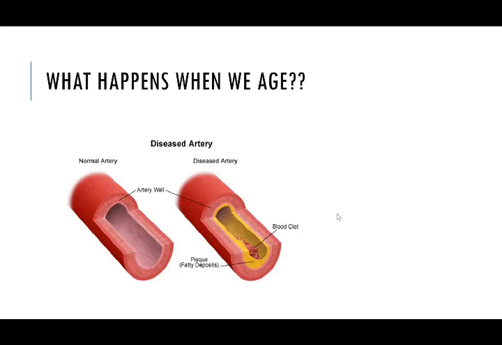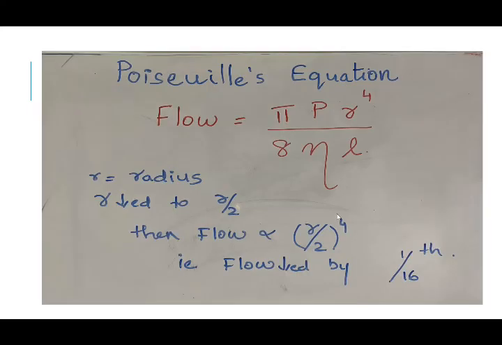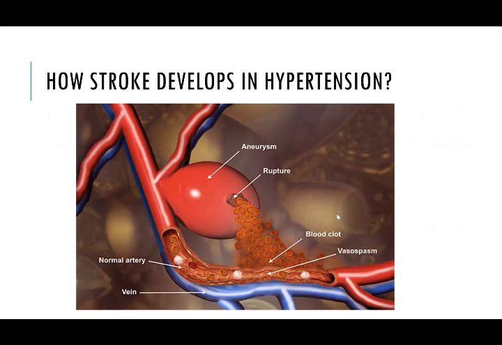In our physics classes, we have learned Poiseuille's equation, which determines the flow rate through pipes. In this we can see that, not going into much detail, flow is directly proportional to the fourth power of the radius. So if the radius reduces by half, flow will reduce by 16 times. Just remember that point. If the diameter of a tube reduces, the flow through that tube reduces by 16 times. So this applies to our blood vessels also.